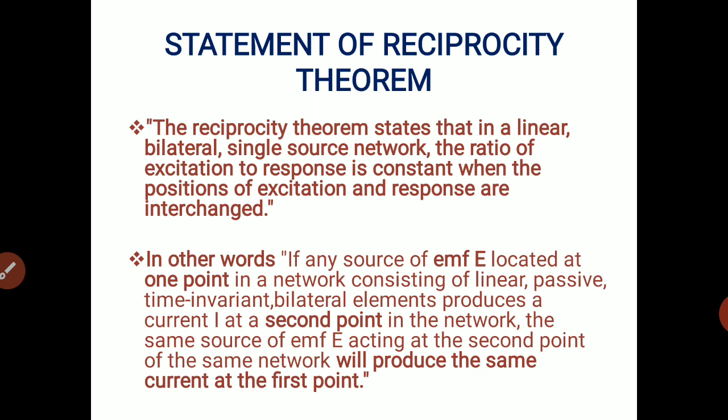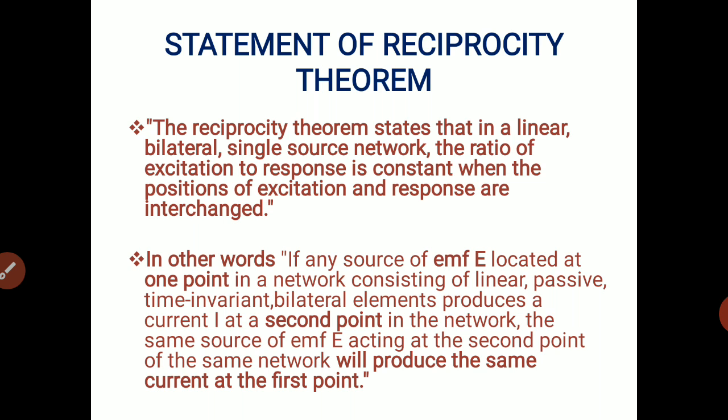The same source of EMF E acting at the second point. Now we have to pick up the EMF source E from one point and put it at the second point from where we have to measure the I. So the position of E will be interchanged. E acting at the second point of the same network will produce the same current at the first point.